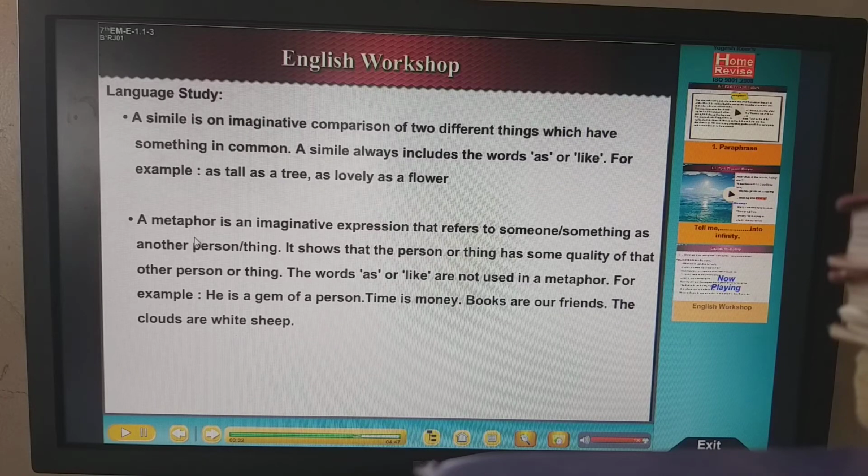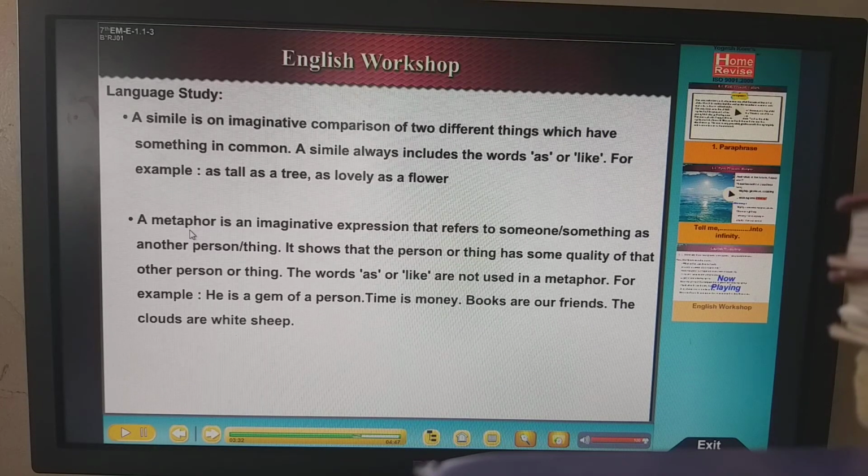Metaphor is used. In the same way, the clouds are white sheep. If it were used as the clouds are like white sheep, the word like comes, then it becomes a simile. But here the clouds are white sheep. It is a direct comparison, but no like or as word. So this comes under which figure of speech?